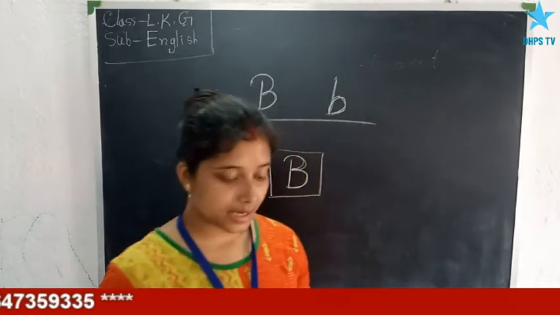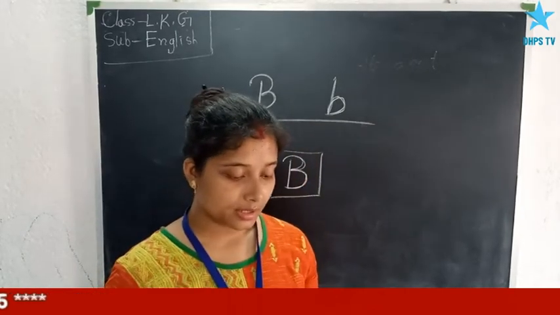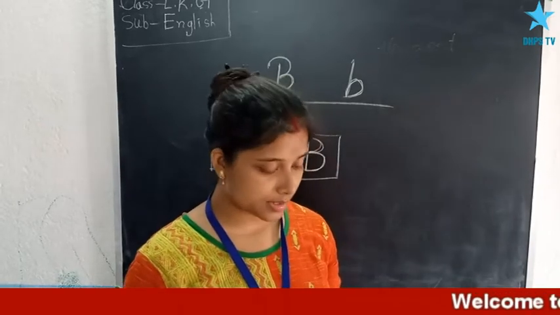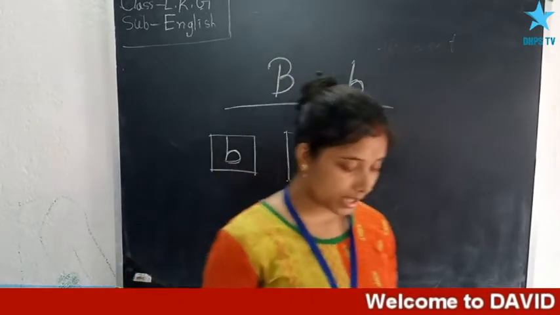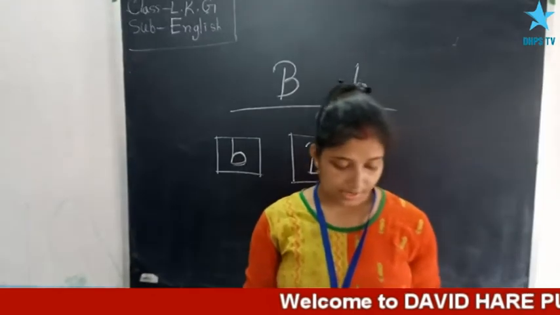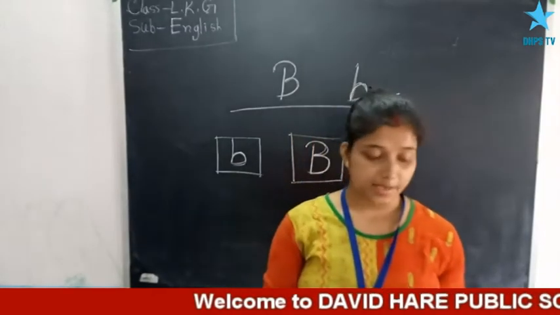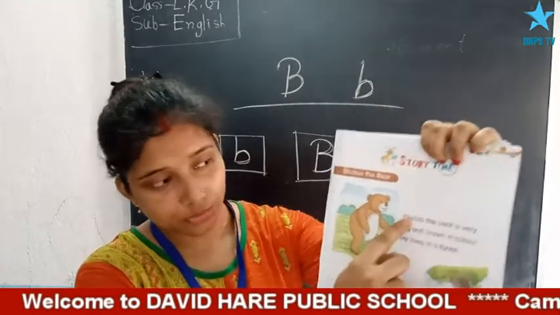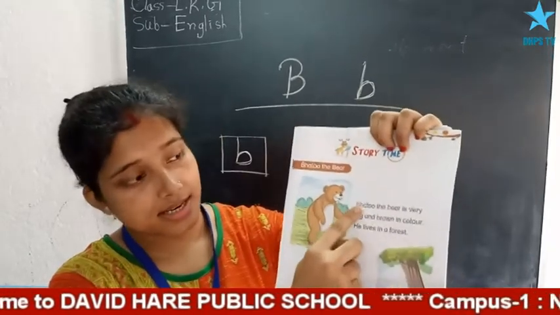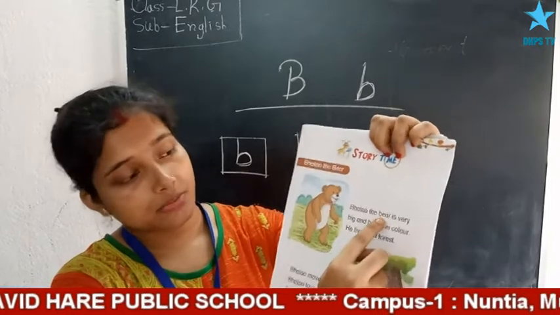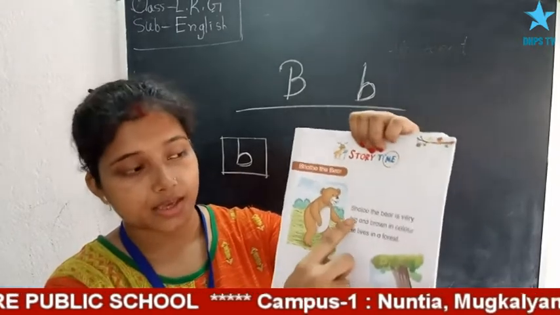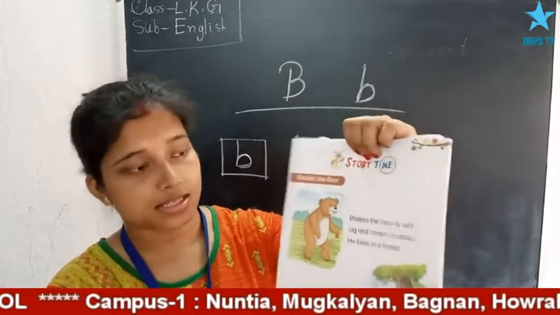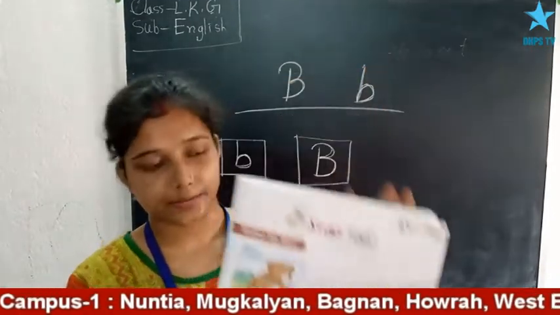Bhalu, the bear, is very big and brown in color. He lives in a forest. Bhalu moves slowly. Bhalu loves to eat honey from the bees. Now concentrate on the first letter, Bhalu. B. The first letter is B. Bear, the first letter is B. And bee, the first letter is B. So here are some words that start with the letter B.